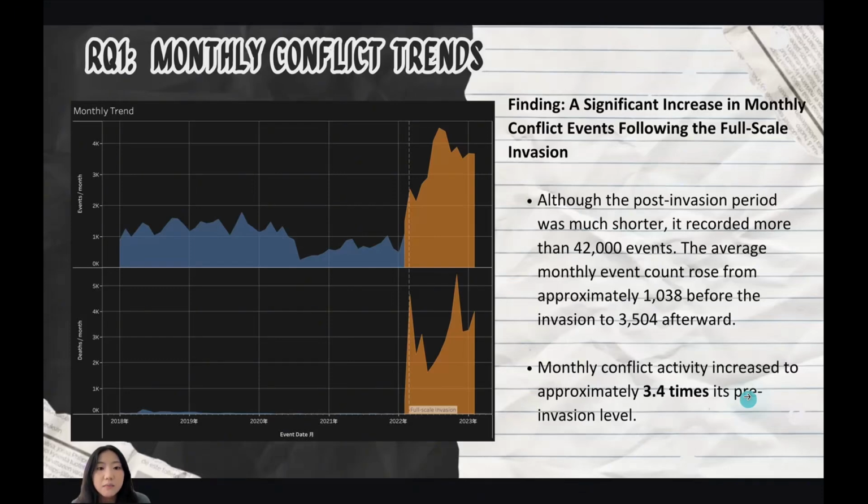On average, monthly conflict events increased from about 1,000 before the invasion to more than 3,500 afterward. In other words, conflict activity became about 3 times higher after the full-scale invasion. So this tells us that the increase was not just a short-term spike. Conflict activity remained consistently high after the invasion began.